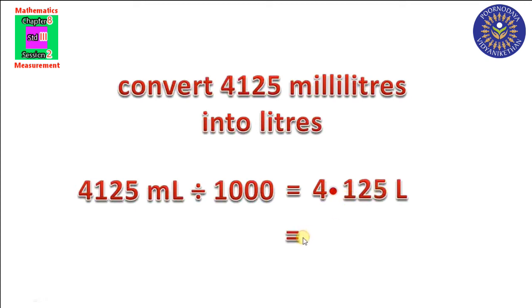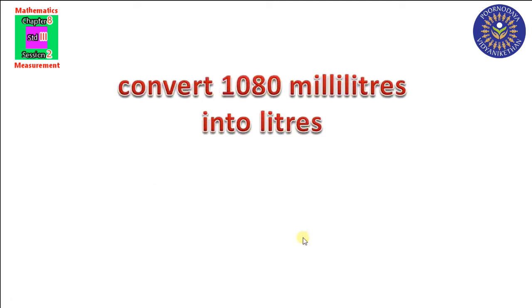Okay, see here, how can we read this? 4 liter and 125 milliliter. Okay, when we convert milliliter into liter and milliliter, the last 3 digits always stand for milliliter. So here 125 stands for milliliter. Did you understand?